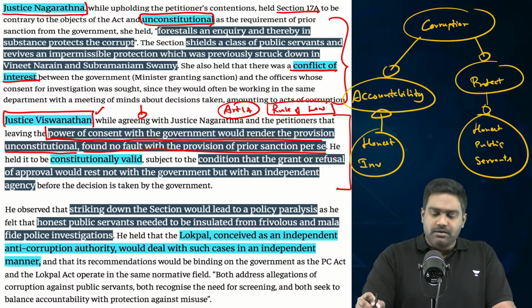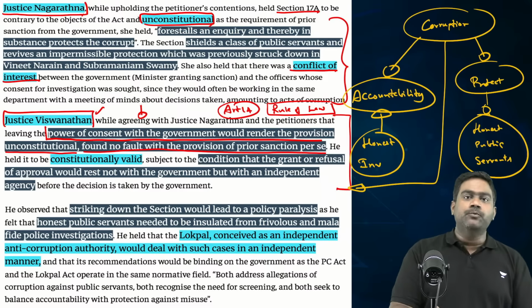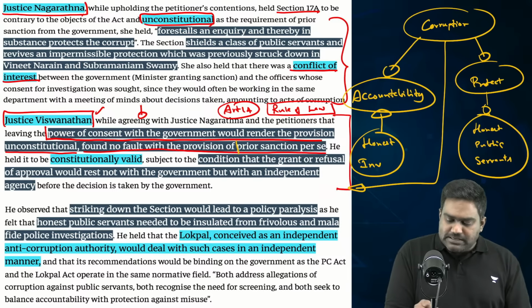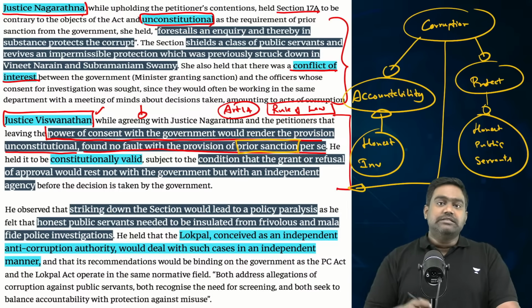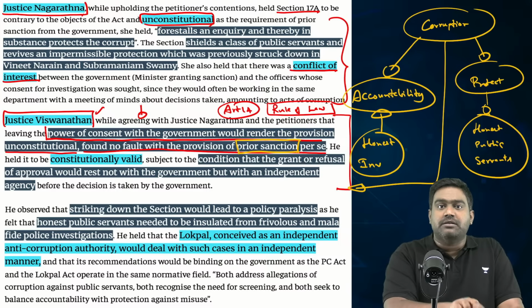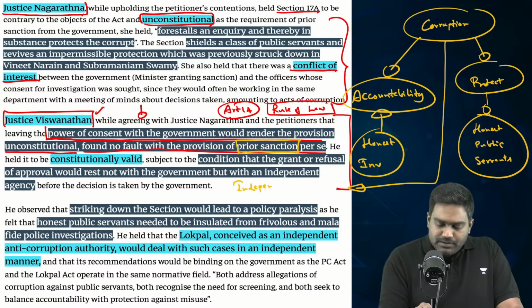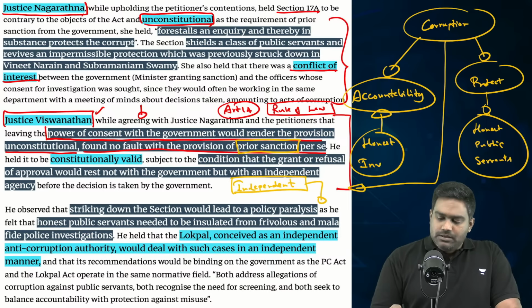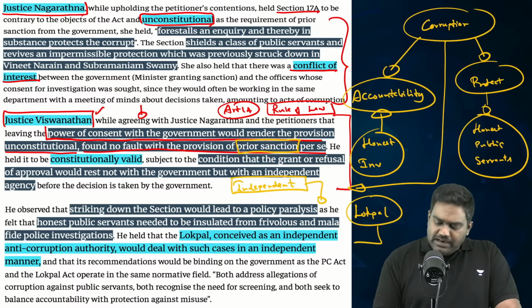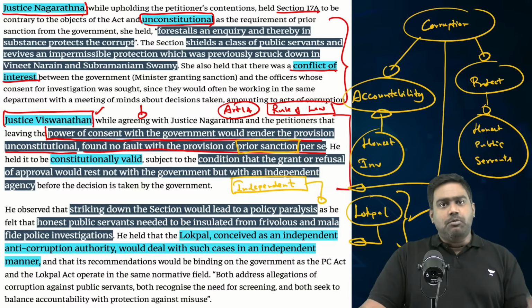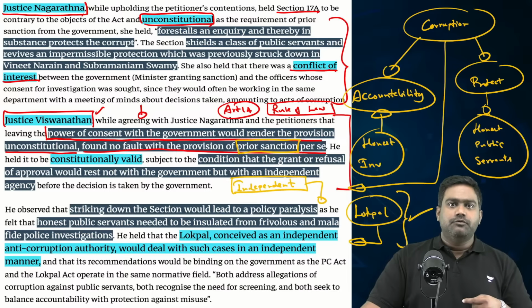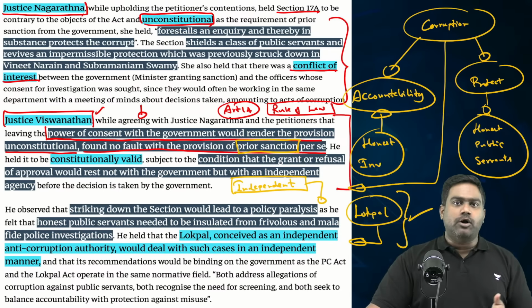So, keeping this in mind, Justice Vishwanathan has expressed a more balanced view that while the government can't decide on the sanction, you can't disagree with the very concept of prior sanction before such cases are investigated. This sanction should not come from the government, according to Justice Vishwanathan. It should come from an independent body. It should come from an independent agency like, for example, the Lokpal, which is set up specifically for this purpose. A body which is having very limited or zero political interference. Such a body, such an agency should have the authority to provide prior sanction for investigating these cases, to take up cases by the CBI or the concerned law enforcement agencies.